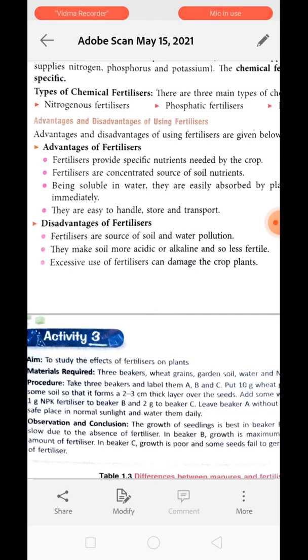Now next is soil pollution. If the soil has a high amount of fertilizer, then the soil chemistry will get changed. The microbes may suffer because of it, and the self nutrient recycling process will stop. Now next is they make soil more acidic or alkaline, so less fertile. Okay, if the soil is becoming more acidic or more basic, the microorganisms living in the soil will get damaged. They may die, and because of this, the self nutrient recycling process will get stopped. Now the third point is excessive use of fertilizer can damage the crop plant. Understand? If we are using an excessive amount of fertilizer, it will also affect the crop plant.